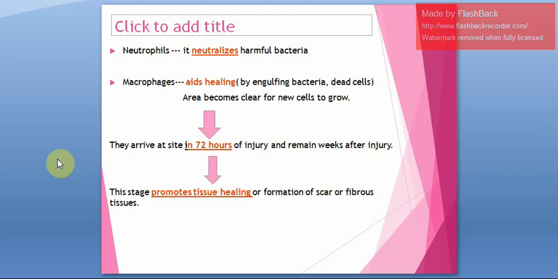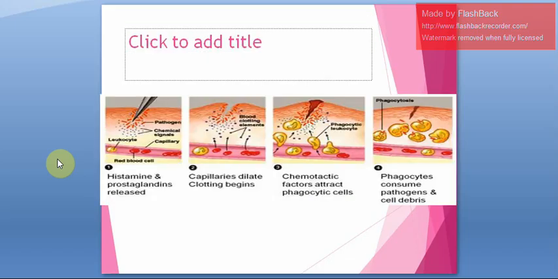Neutrophils will neutralize harmful bacteria, and macrophages will also engulf bacteria and dead cells. All this process occurs within 72 hours of injury and may remain for weeks because healing has to happen. And finally, there is scar tissue or fibrous tissue formation.